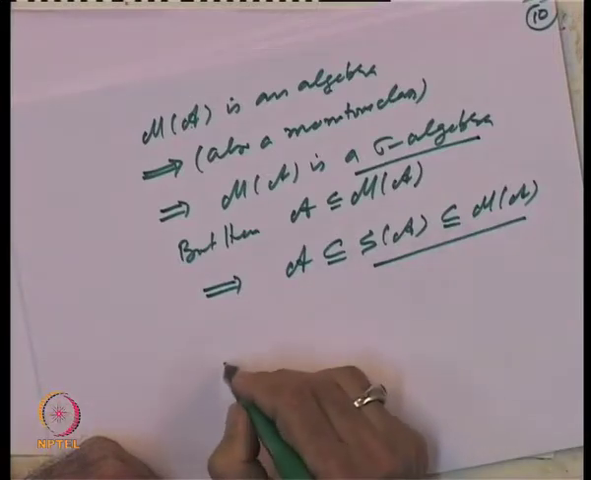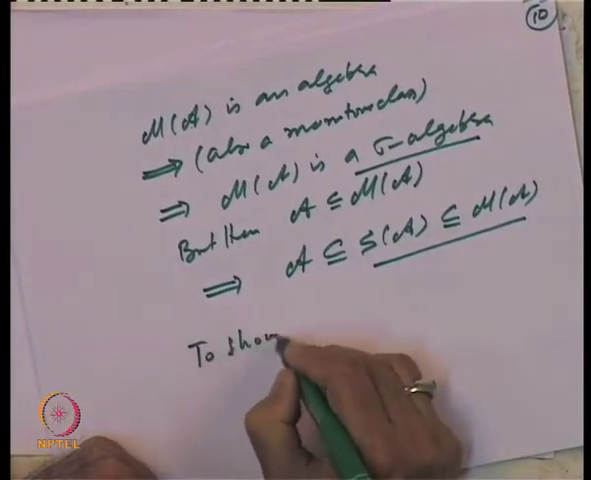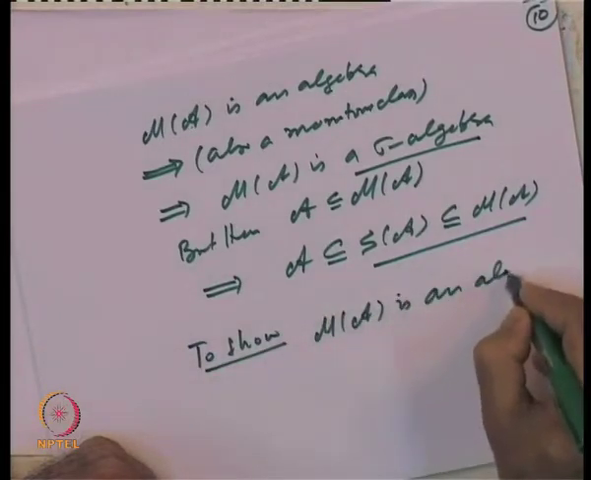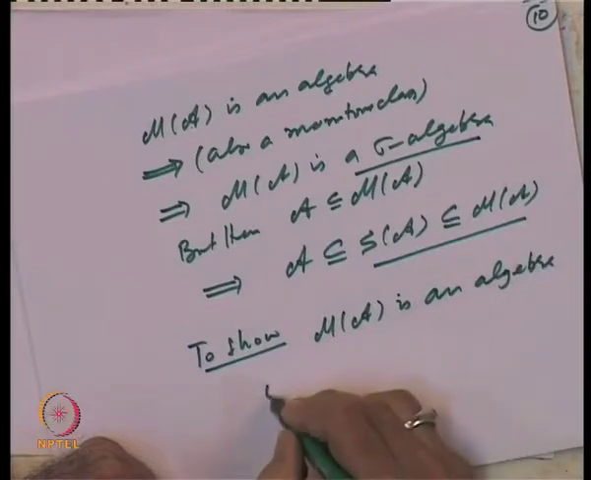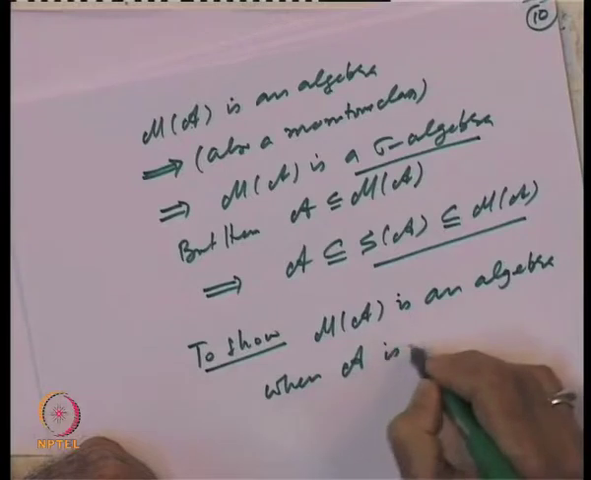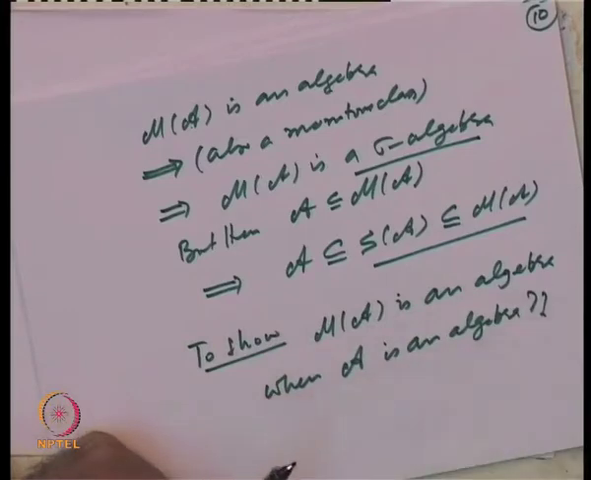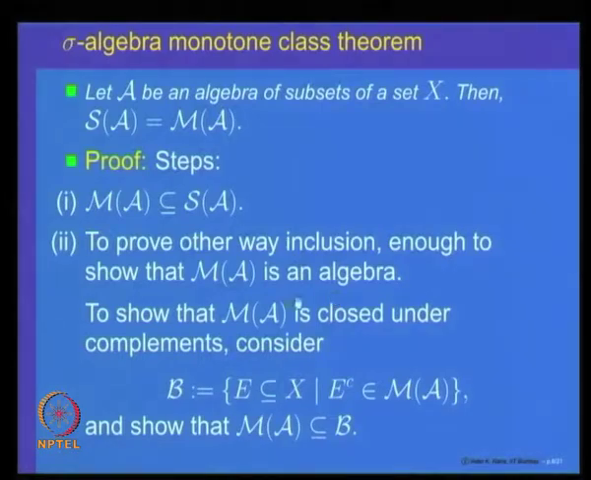So, we have to only show that M of A is an algebra when A is an algebra. So, this is what we have to prove. Let us start looking at a proof of this. First of all, to prove that M of A is an algebra, we should show that it is closed under complements.